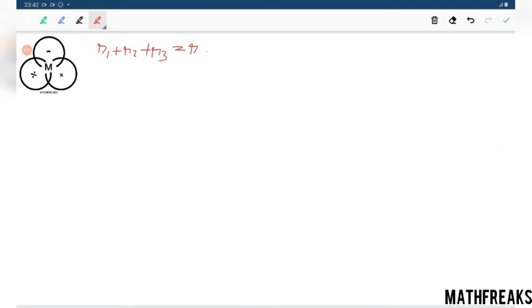Now what is the value of the inradius? R is simply area by S, semi-perimeter.